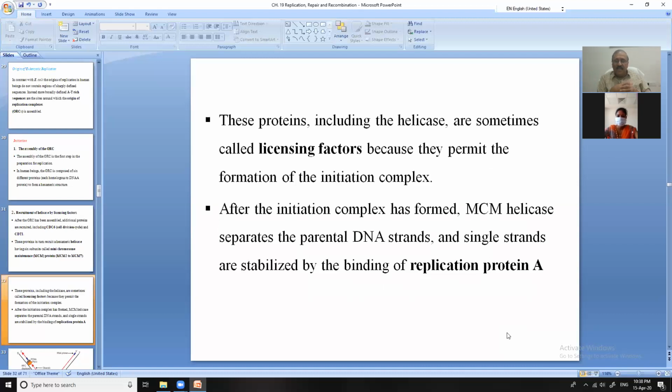After the initiation complex is formed, MCM helicase separates the parental DNA. Two strands are separated, and the helicase is preventing their reassociation.